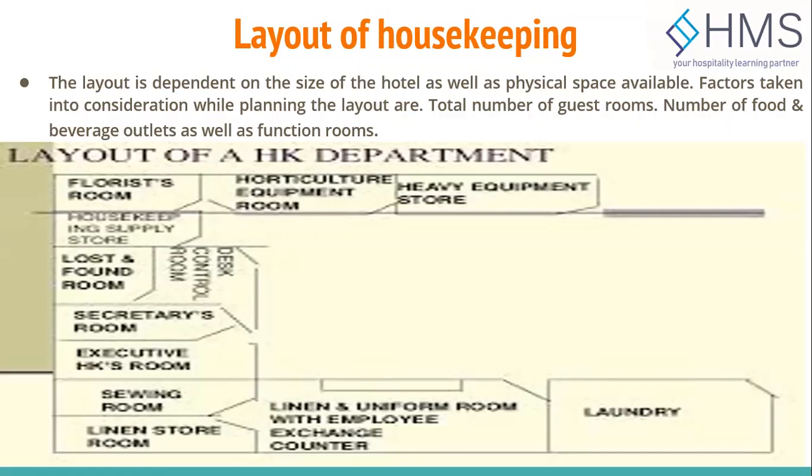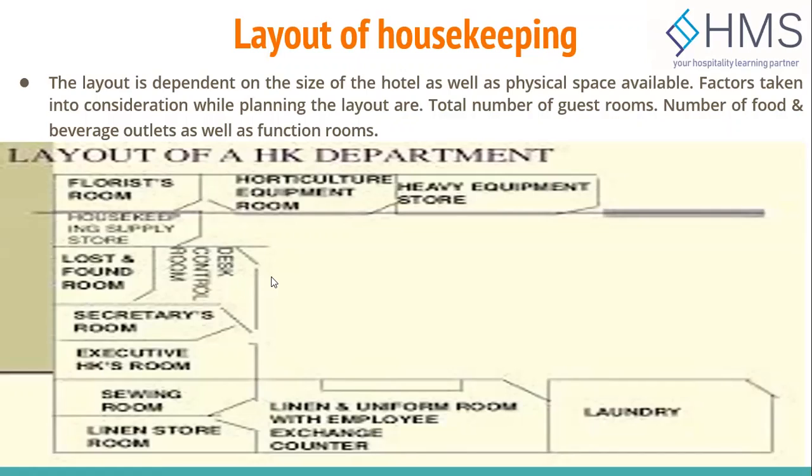The next important area of the layout is the control desk room, which is the communication center of the housekeeping department. It is manned 24 hours in a day. All the information is sent out and received from this department.